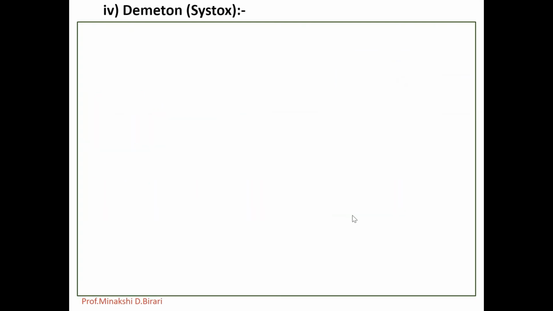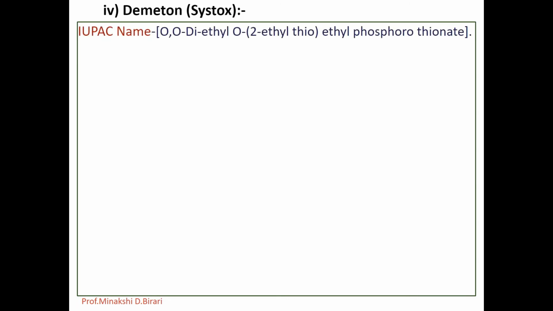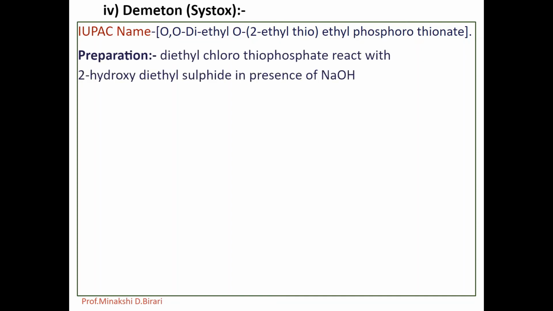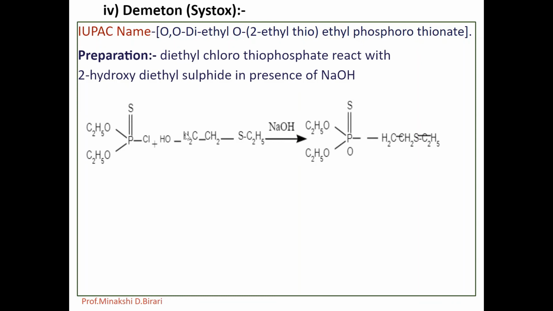Next one, dimenton, also known as Cistox. In industry, Cistox is produced by the reaction of diethyl chlorothiophosphate with 2-hydroxy diethyl sulfide in the presence of HCl acceptor. So this one is the reaction in presence of HCl acceptor, that may be in presence of NaOH. It is produced by reaction of diethyl chlorothiophosphate with 2-hydroxy diethyl sulfide.